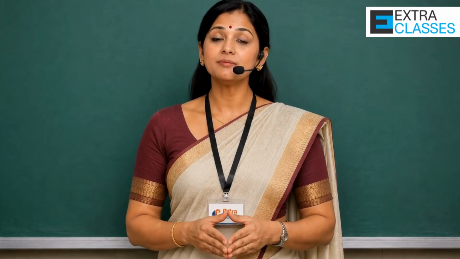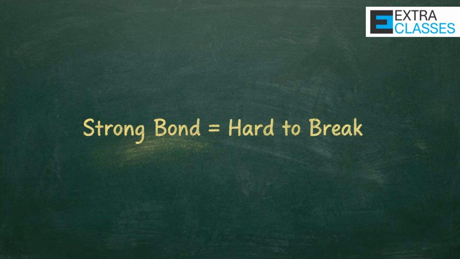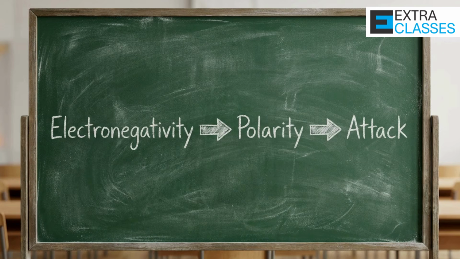What does partial double bond character mean? It means the bond is shorter and stronger than a normal C-Cl single bond. And because it is stronger, it is more difficult to break. This is exactly why haloarenes do not easily undergo nucleophilic substitution reactions, whereas haloalkanes do. So the difference in nature of the C-X bond directly explains the difference in reactivity between haloalkanes and haloarenes. Now let us summarize this entire concept in one logical chain.